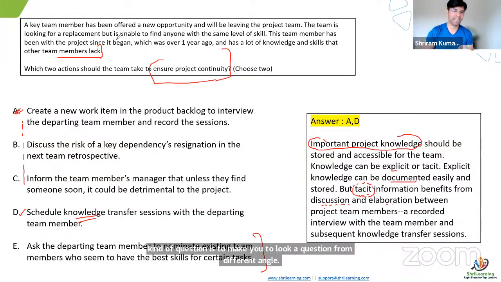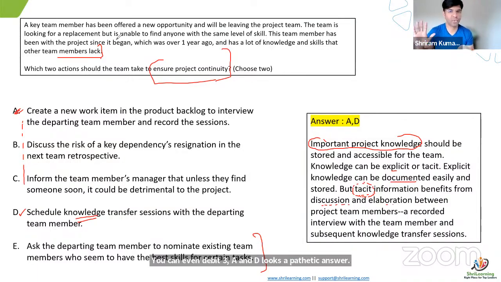You can even debate, saying A and D look like pathetic answers, man, I have a different answer. Yes, you can. But my intention is not to fight on that. Rather, how to look at the question. How to see it from the PMI Institute model. What they're looking for from you. That's the intention of this discussion.